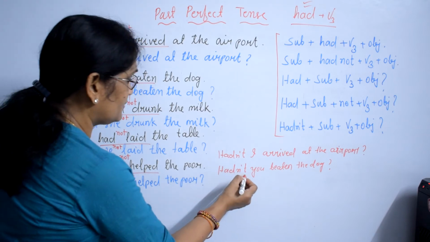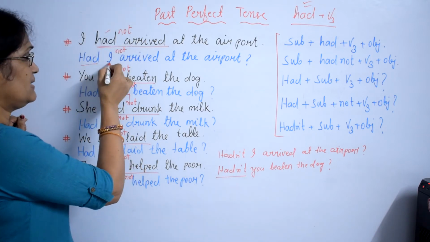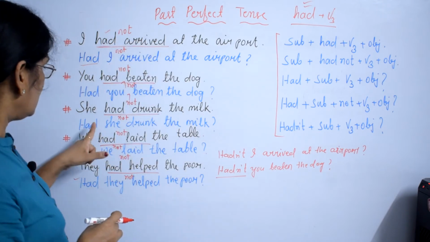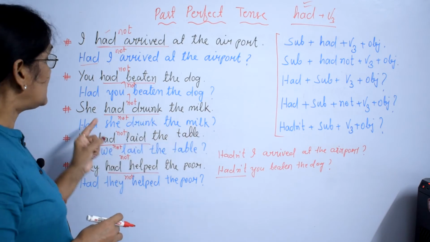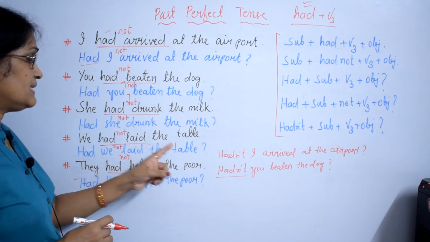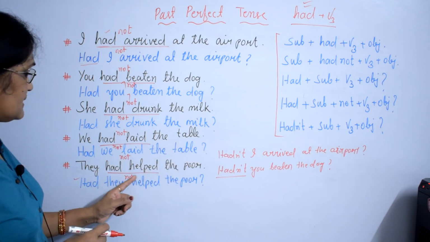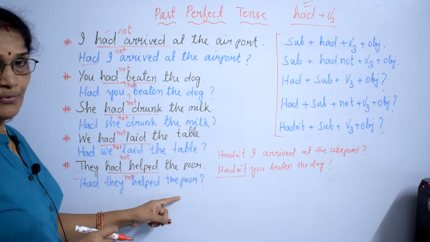That means negative interrogative can be written in two ways. One in the contracted form, another in the full form. After the first auxiliary, then subject, then not. Okay? In such way you can write all. This is, had she not drunk the milk? Another way, hadn't she drunk the milk? Had we not laid the table? Hadn't we laid the table? Had they not helped the poor? Hadn't they helped the poor?